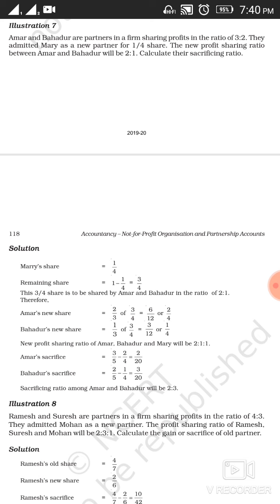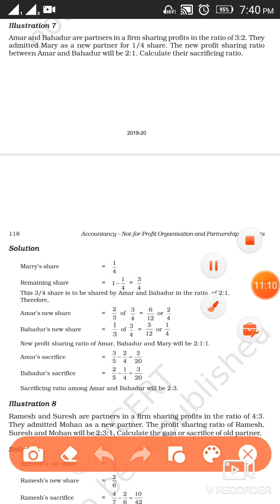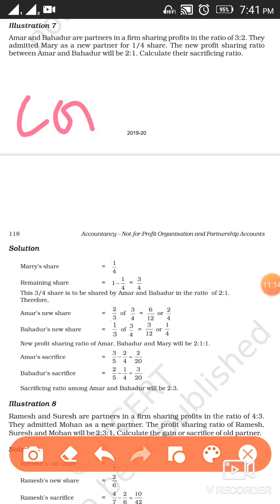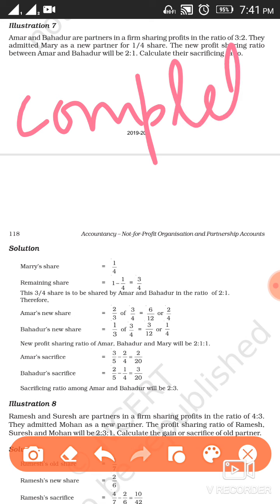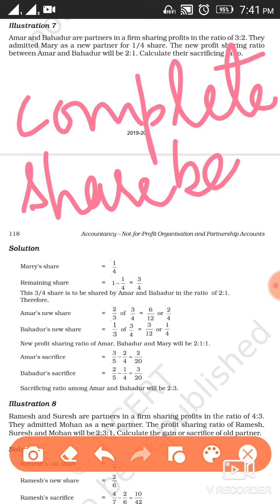To calculate the new profit sharing ratio in this case, first we have to assume the complete share to be 1.